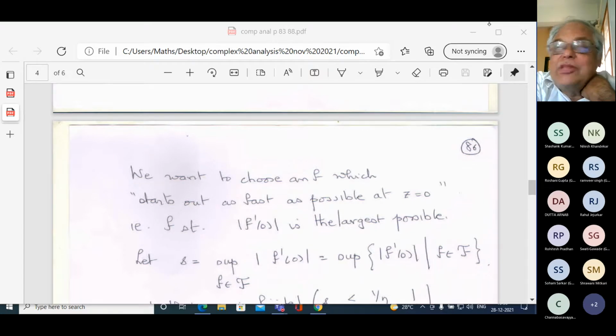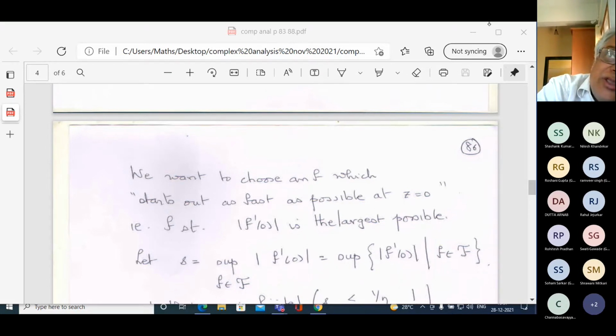And this is what I mean, that the velocity of that function at z equal to 0 must be the highest possible. I'm talking loosely, what do I mean by velocity here? What I mean is that the rate of change at 0 should be maximum, whatever I mean by rate of change. So what I want is that F prime of 0 should be as large as possible.